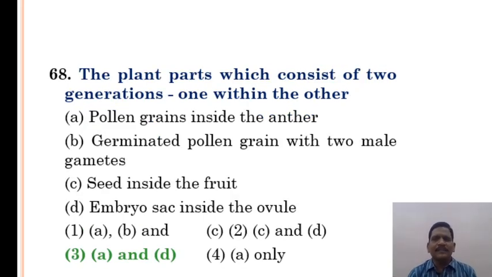The plant parts which consist of two generations, one within the other: pollen grains inside the anther, germinated pollen grain with two male gametes, seed inside the fruit, embryo sac inside the ovule. Option 3 is correct. A and D is the correct answer.